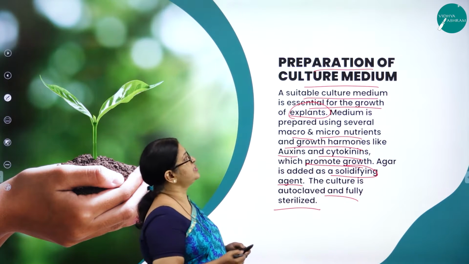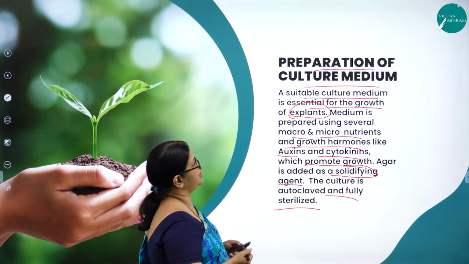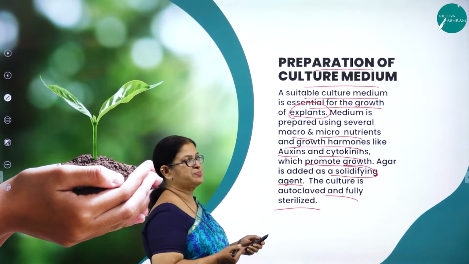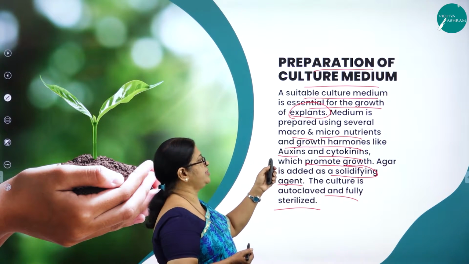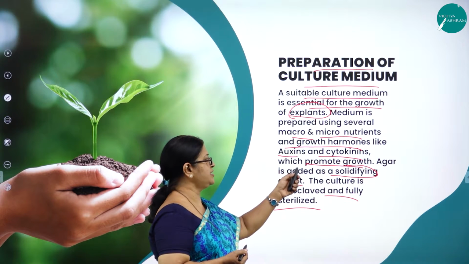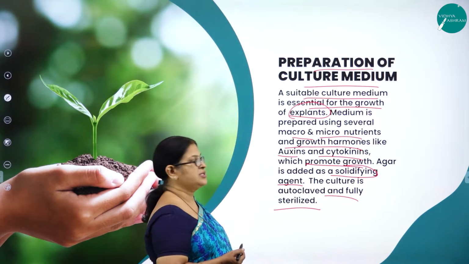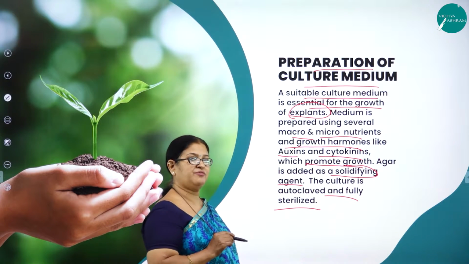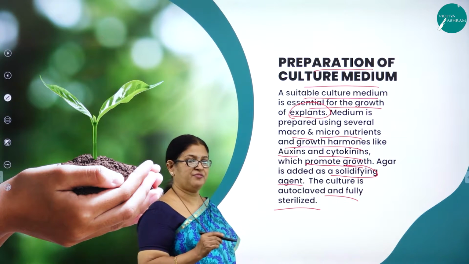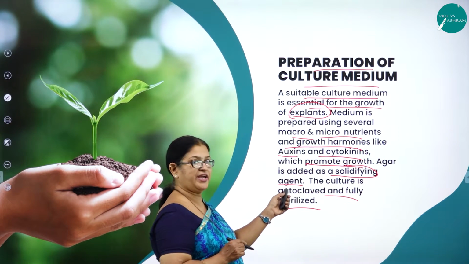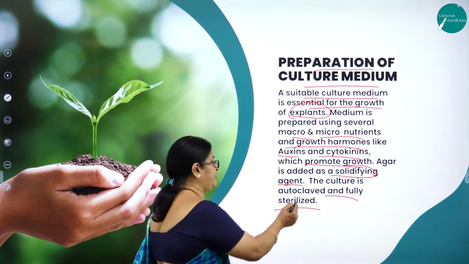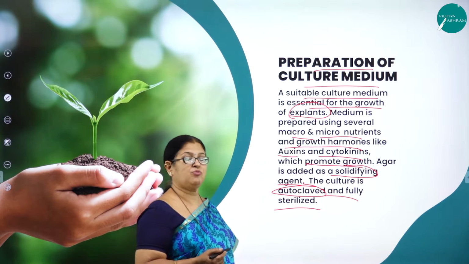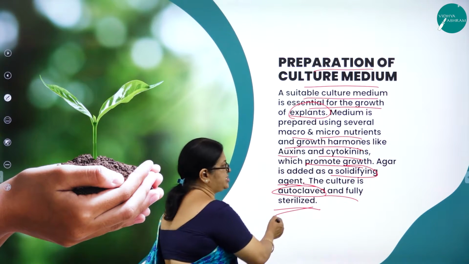So next very important is what? Preparation of culture medium. A suitable culture medium is essential for the growth of explant, and the medium is prepared using macro and micronutrients and growth hormones like auxins and cytokinins which promote growth. Agar is one of the important materials used for the artificial nutrient medium, as it is a solidifying agent, and the culture is autoclaved, right? It is autoclaved to kill all the microorganisms. It is done in what? Aseptic conditions or sterile conditions.